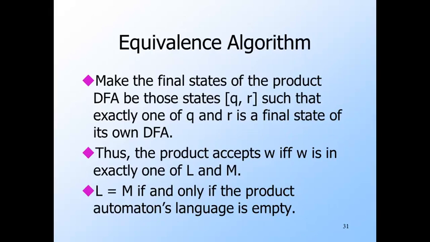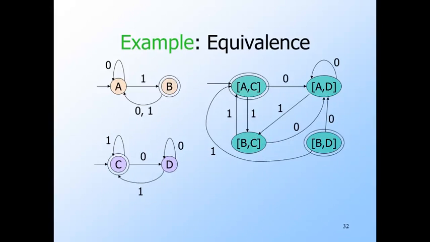The algorithm for testing whether two DFAs are equivalent, that is, whether they accept the same language, begins by constructing the product DFA. Make the final states of the product DFA be all those pairs such that one is a final state and the other isn't. If string W reaches one of these final states in the product, then W is accepted by one of the original DFAs and not the other. Thus the two languages are not the same. Only if the product DFA with this selection of final states has an empty language are the two DFAs equivalent. Here's an example. AC is made a final state because in the original automata, C is final and A is not. Likewise, BD is final because B is final, but D is not.